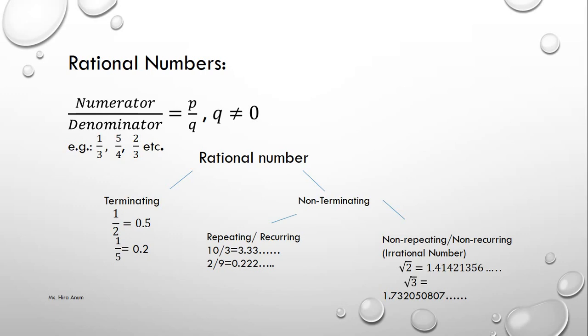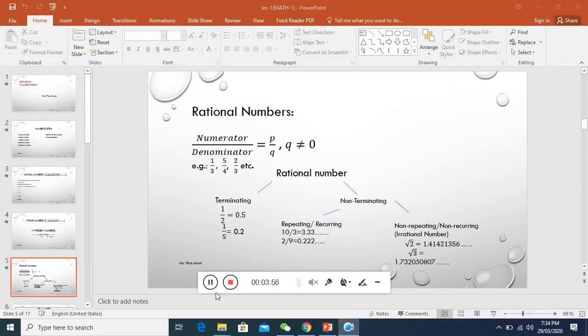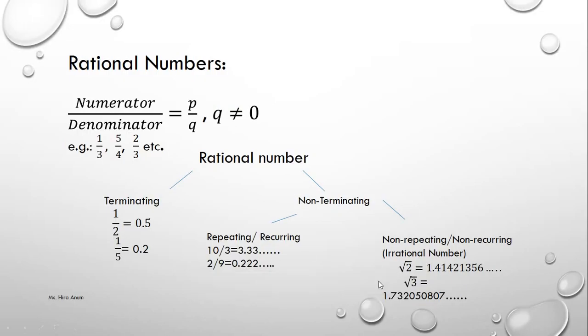So rational numbers have two types. One is terminating, the other is non-terminating. Terminating means ending value, like 1 over 2. We know it equals 0.5. 1 over 5 we know is 0.2. These are terminating values.